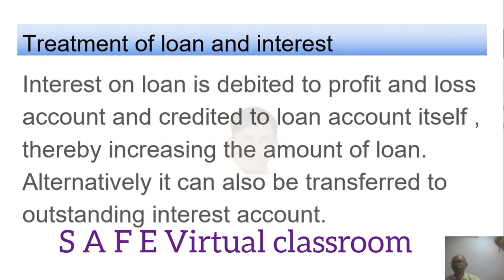Treatment of loan and interest. Interest on loan is debited to profit and loss account and credited to loan account itself, thereby increasing the amount of loan. Alternately, it can be transferred to outstanding interest account also. Remember all this, because questions will be based on this also. You will be asked to prepare journal entries for interest on loan. At that time you should not get confused. Don't write wrong entries, or you will lose marks.